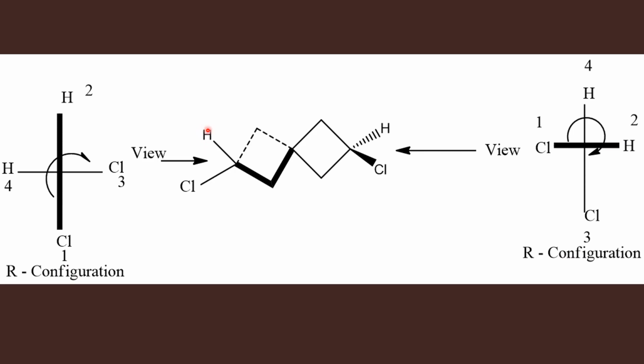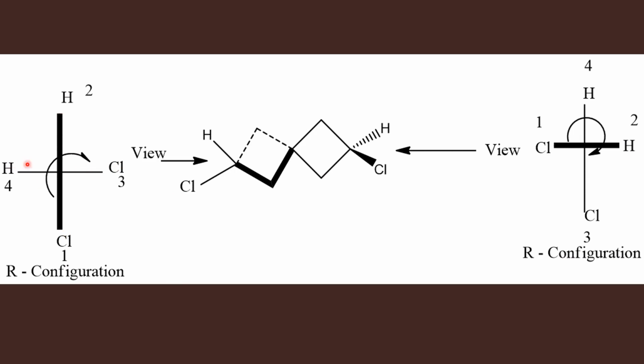So these two groups are in the vertical plane although they are connected to the horizontal ring, and these two groups are present in the horizontal plane although they are connected to the vertical ring. Now we have to assign the configuration by following the same procedure that we use for allenes and biphenyls.